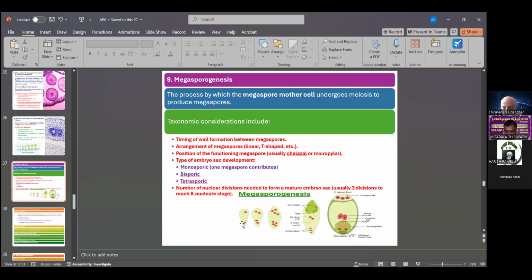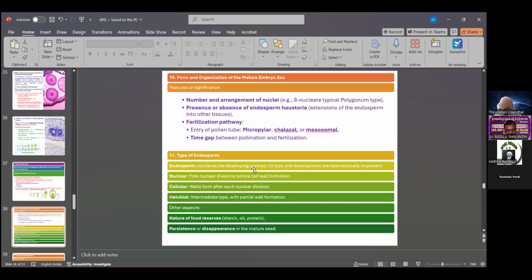The first division gives 2 cells. The second division gives 4 cells. The third division gives 8 cells. So these 8 nuclei form the 7-celled, 8-nucleate body called the embryo sac. This embryo sac is also important for seed formation after fertilization. This is also the 9th character, megasporogenesis.